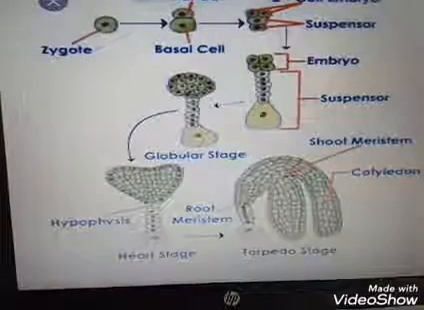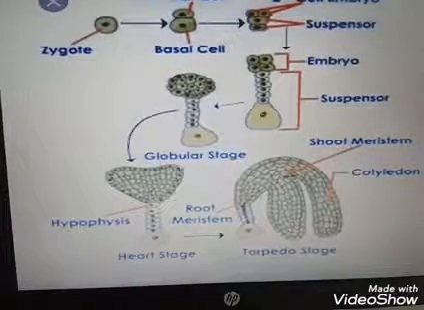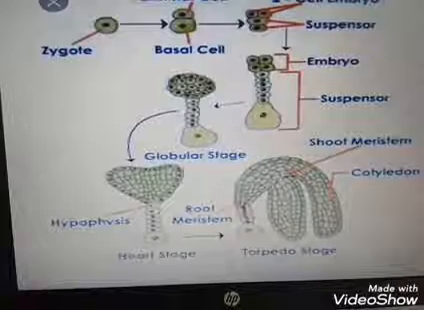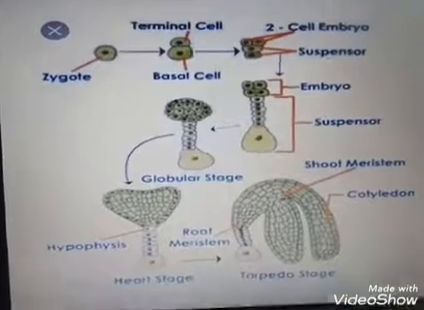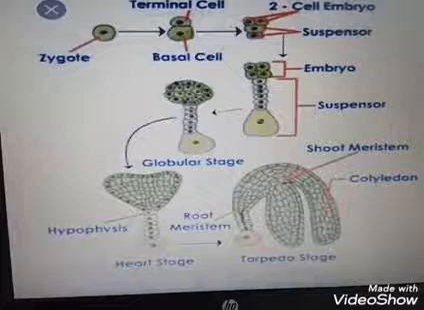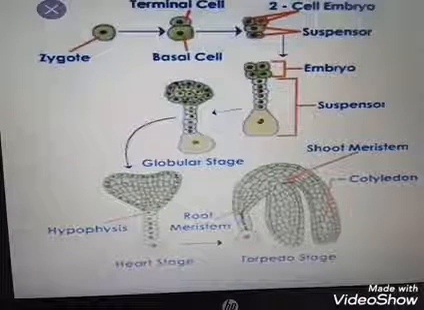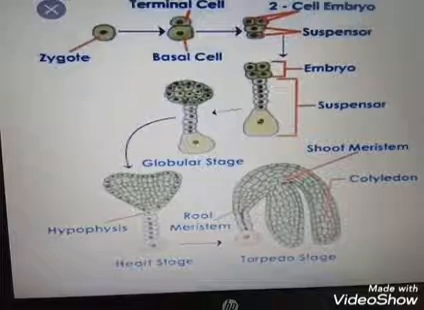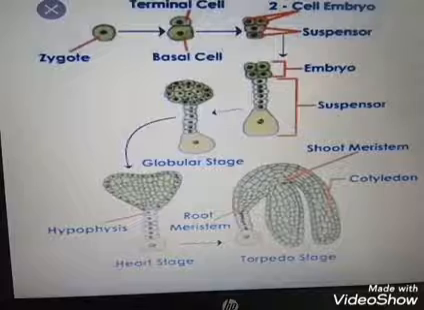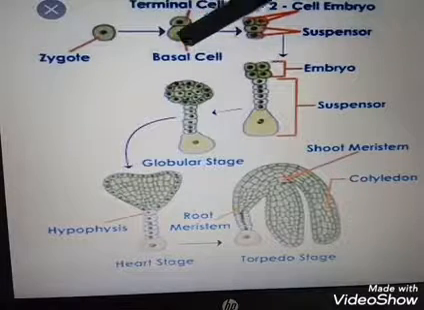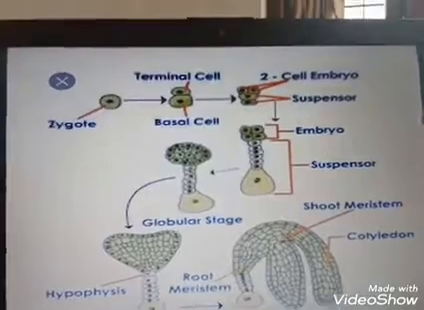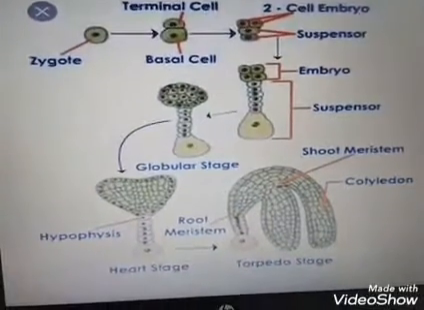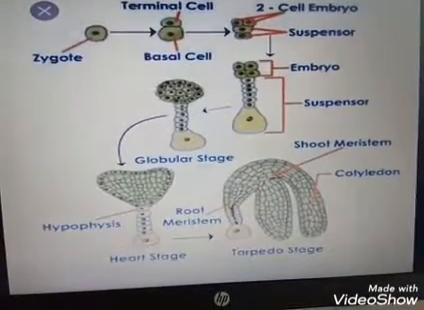So this is the picture. Clearly observe this picture and draw it 5 times in your notebook. It is a very important picture. All the pictures in our NCERT textbook are very important for both the NEET exam and the CBSE exam. Here the zygote is divided into a two-celled stage, the terminal cell and the basal cell.